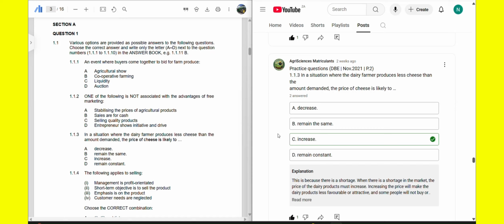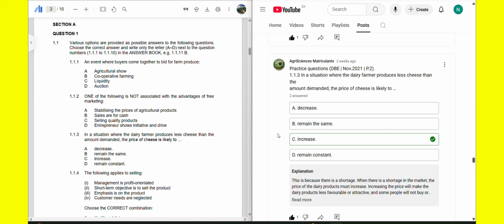Okay? So here we increase the price. That means the demand will go down. And we want the demand to go down because the farmer produces less cheese. So we want the demand to go down so that the farmer can be able to accommodate the customers. If the demand goes down, then the farmer will be able to supply to those few customers that can afford cheese. Those that don't want to pay more, then they can go home. Right, that's how we can solve this thing.